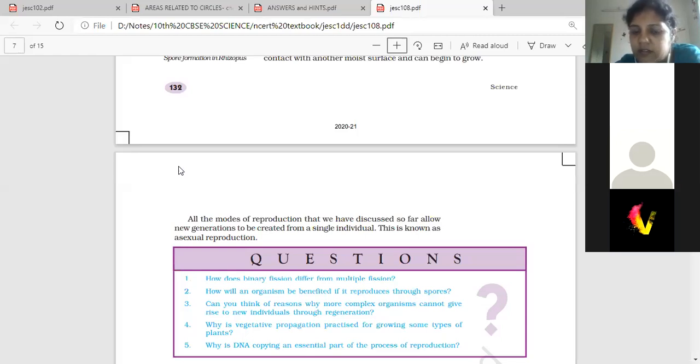Do organisms which reproduce through fragmentation also have specialized cells? No, there are no specialized cells. They have a simple cellular level of body organization. Many cells are present, but they have not combined to form any tissues. So those cells only divide and those cells mature again. But it is multicellular. It is not unicellular.